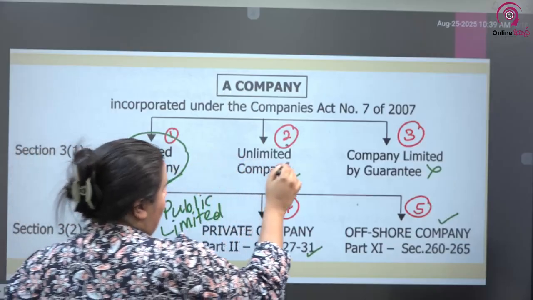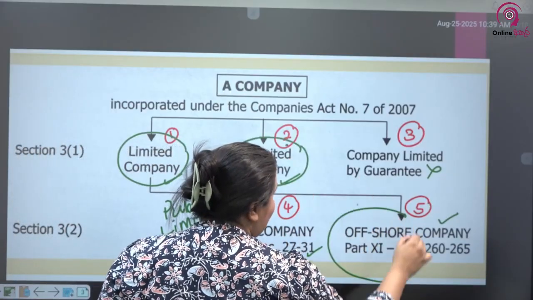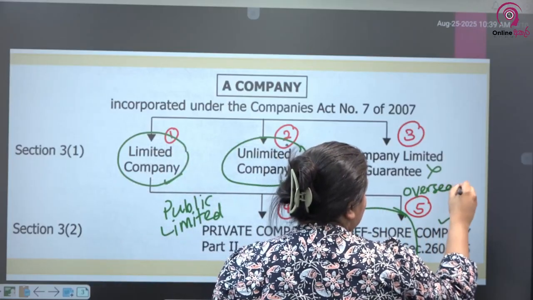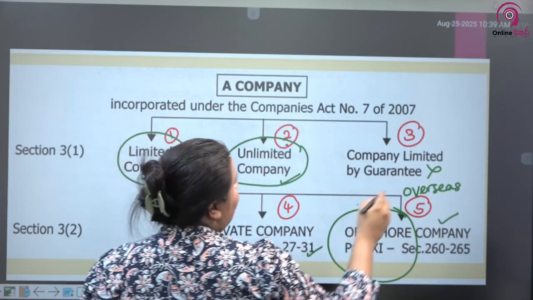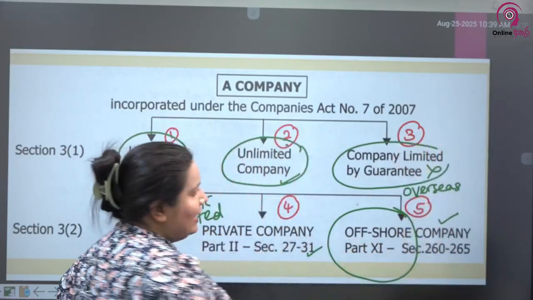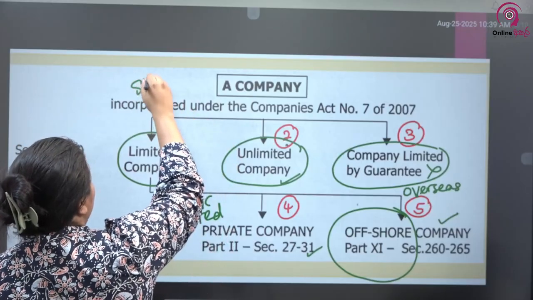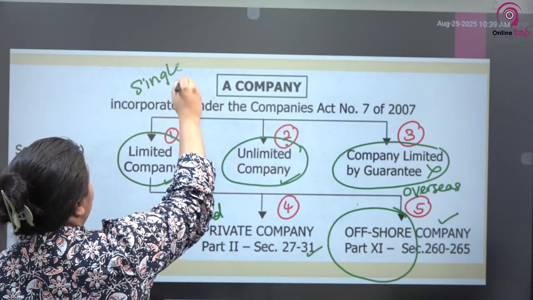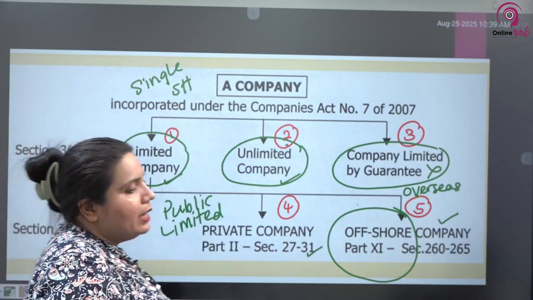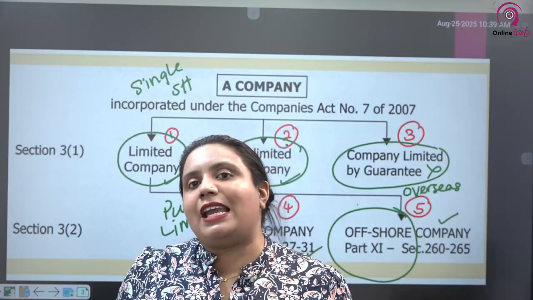Then we discussed what are unlimited companies. We discussed offshore companies as well as overseas companies. And then we also studied a little bit about companies limited by guarantee. And apart from all of this, we also discussed single shareholder companies. So that's about the classification of companies.